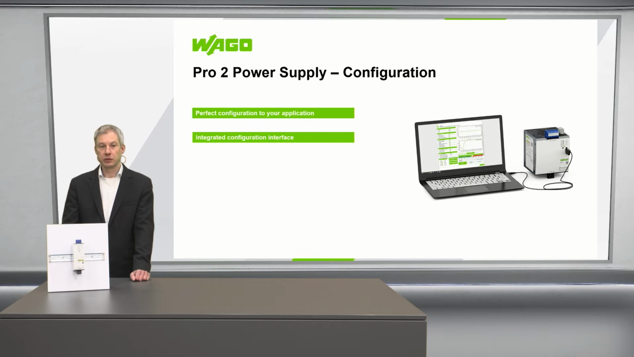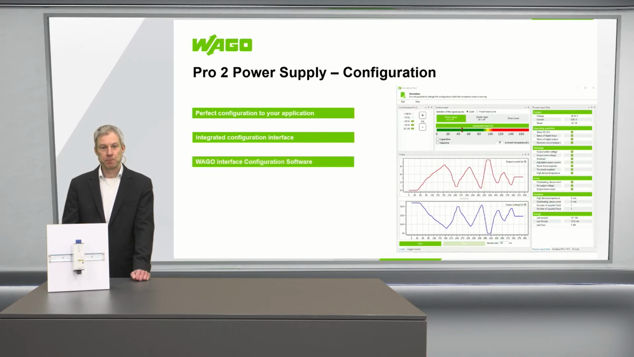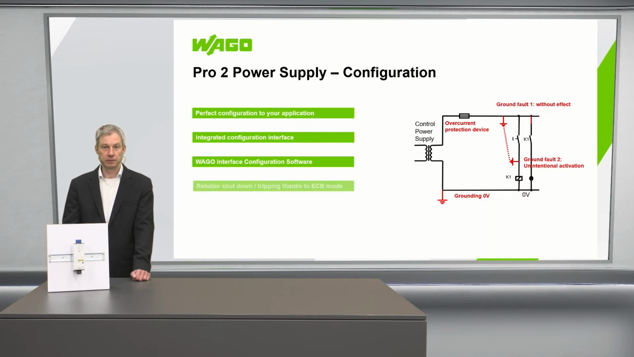Thanks to the integrated configuration interface, this is possible on site with the WAGO interface configuration software or remote with pluggable communication modules. The WAGO interface configuration software is a free software tool provided under www.wago.com and provides monitoring, configuration, and also simulation for the Pro 2 power supply units.